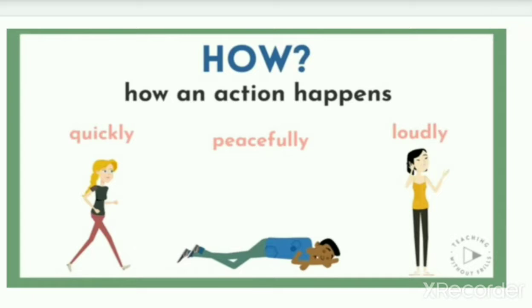Like we can see how the action has been done or how the action happens, like quickly, peacefully, loudly, slowly, heavily.